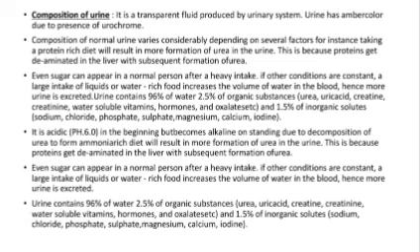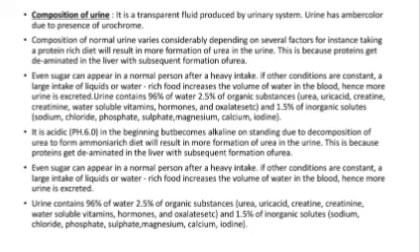Urine contains 96% water, 2.5% organic substances like urea, uric acid, creatinine, water-soluble vitamins, hormones, and oxalates, etc., and 1.5% inorganic solutes like sodium, chloride, phosphate, sulfate, magnesium, calcium, iodine.